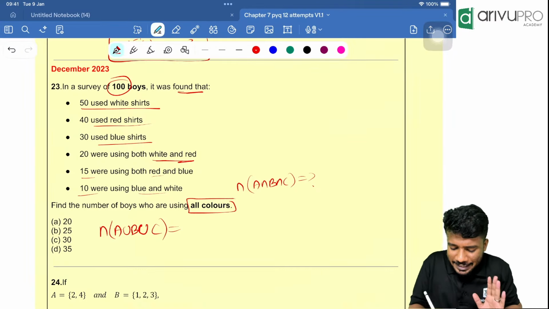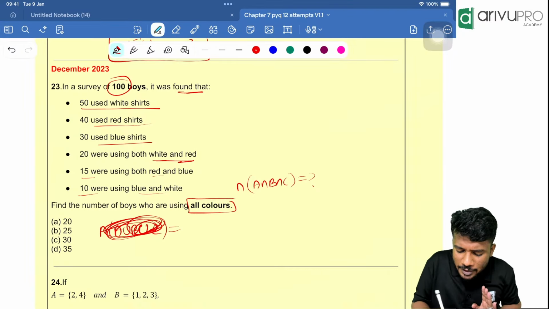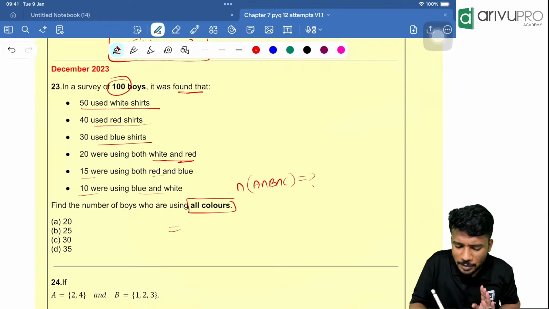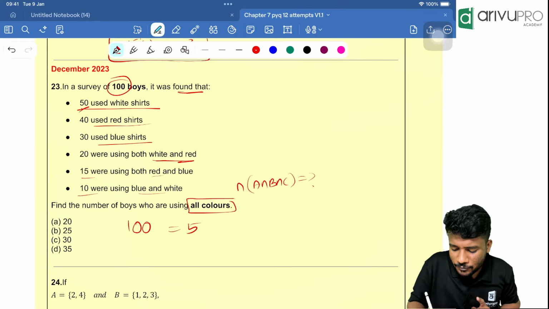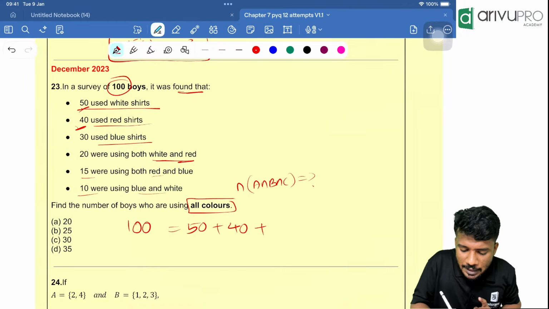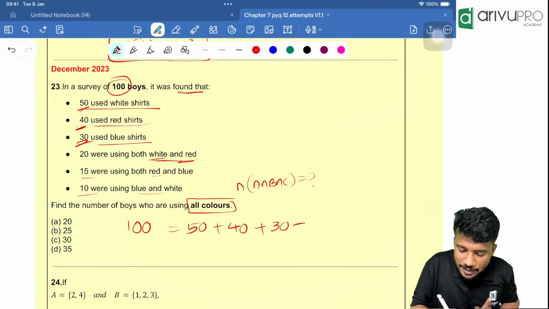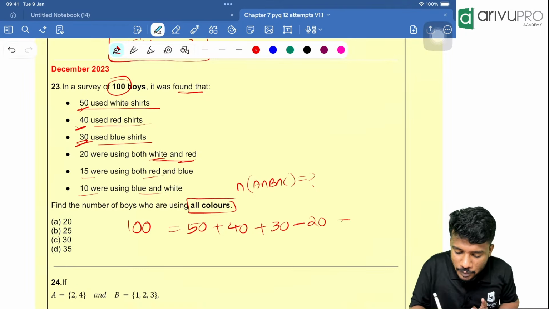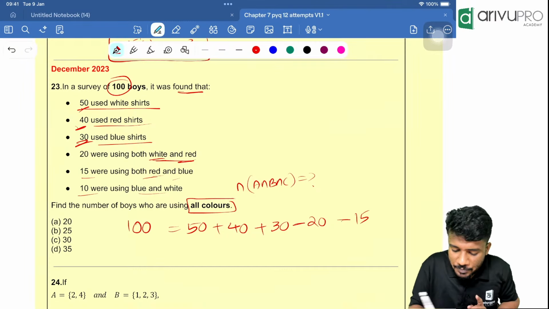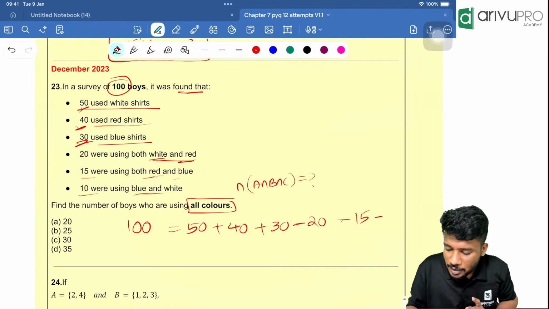Now people, I am directly writing the value. How many are there in total? N of A union B union C, 100 are there. It is equal to n of A, white shirts 50, plus red shirts 40, plus blue shirts 30, minus both white and red 20, minus both red and blue 15, minus both blue and white 10, plus n of A intersection B intersection C.